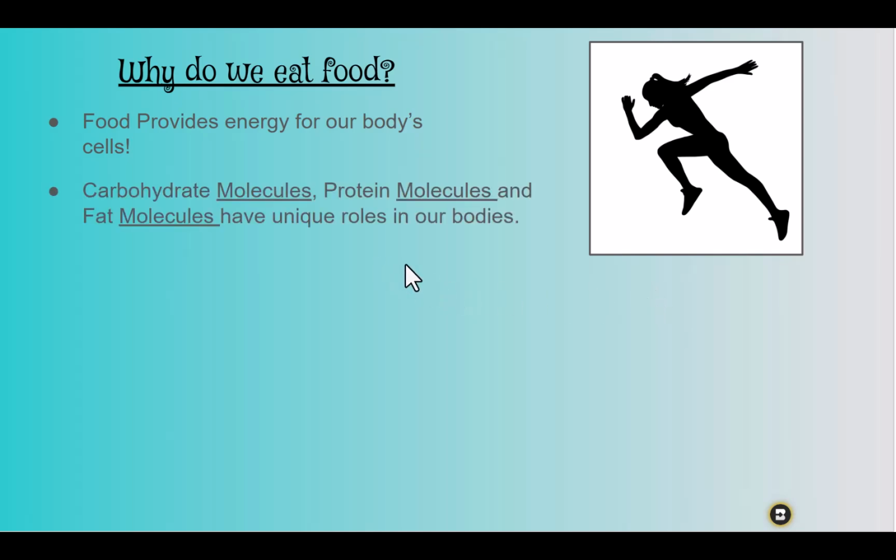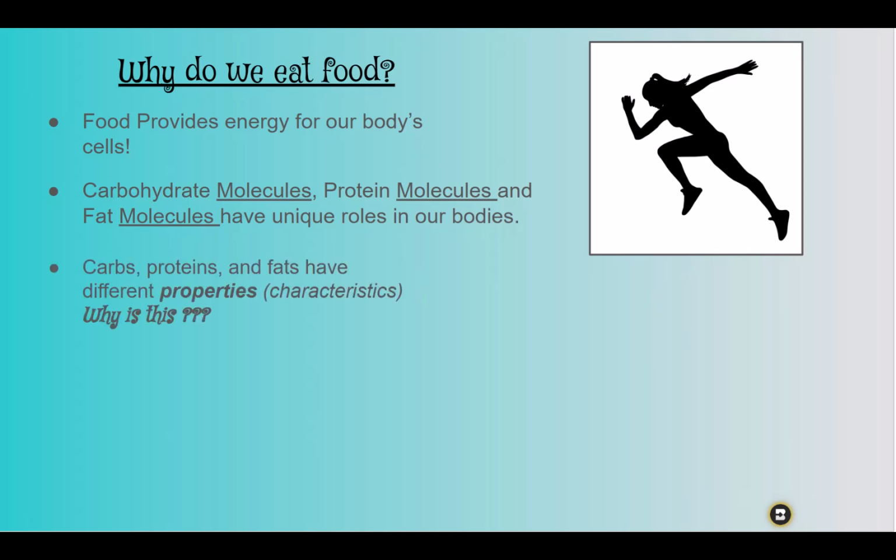Carbohydrates, proteins, and fats are considered food, and they have unique roles in our body. Carbohydrates, proteins, and fats have different properties, however, meaning different characteristics. So why is this? Remember when we used snap cubes in 7th grade, and we had each cube represent an atom? And then we put those cubes together to represent molecules? Well, proteins, fats, and carbohydrates molecules are different.